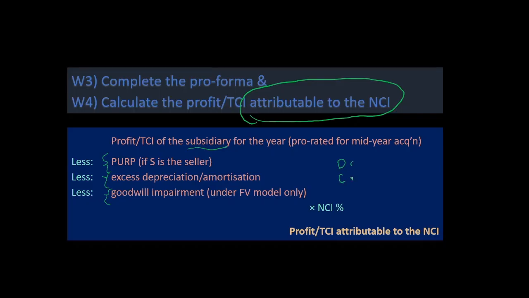The double entry for PURP is debit P&L for subsidiary, credit inventory. And then after we get the amount, we take the NCI percent. After that, we deduct the NCI percent from the subsidiary's profit to get what is attributable to the parent.